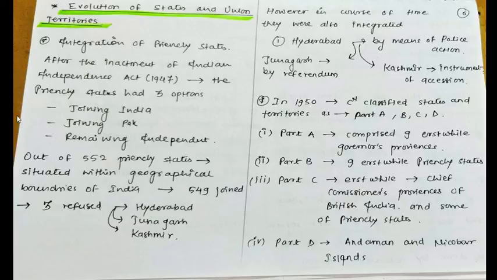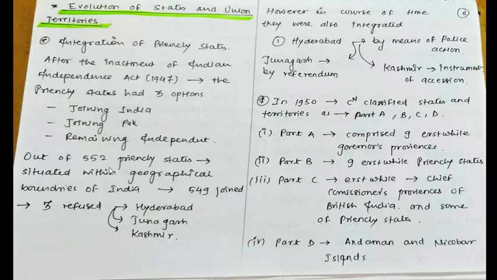What were the three options they had? They had an option of joining India, they had an option of joining Pakistan, and they had an option of not joining these two but remaining independent. So out of 552 princely states situated within the geographical boundary of India, 549 joined and 3 refused.